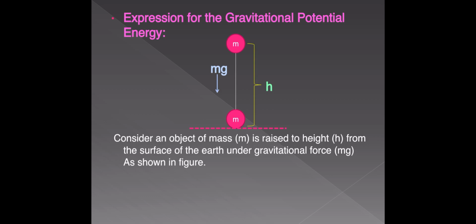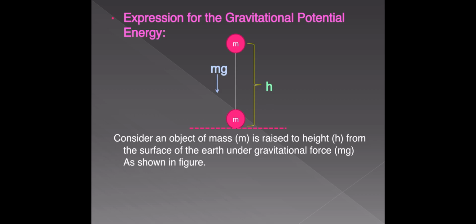Now after applying some force against the gravitational force, let the body be lifted through a height h. That means the position of the body with respect to the reference level, that means with respect to the surface of the earth, is changed. Height from the surface is increased.